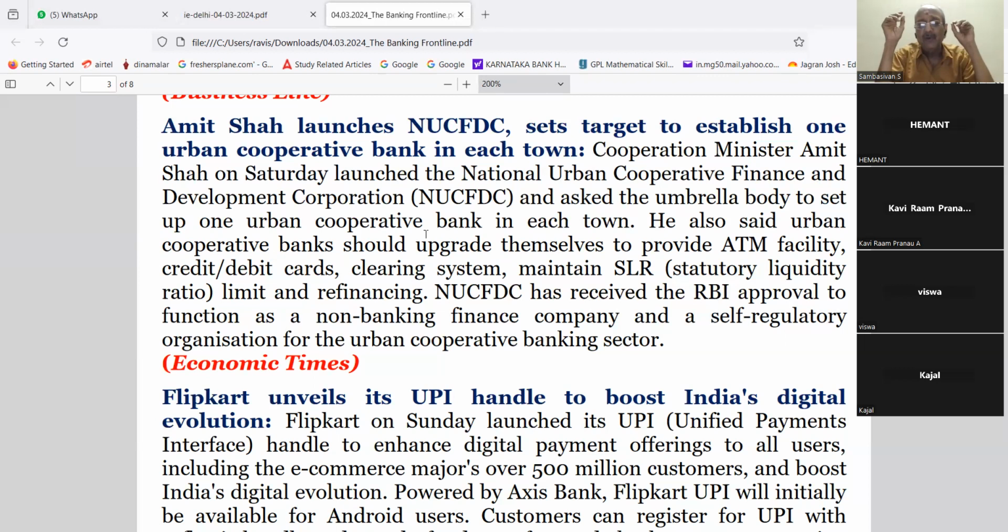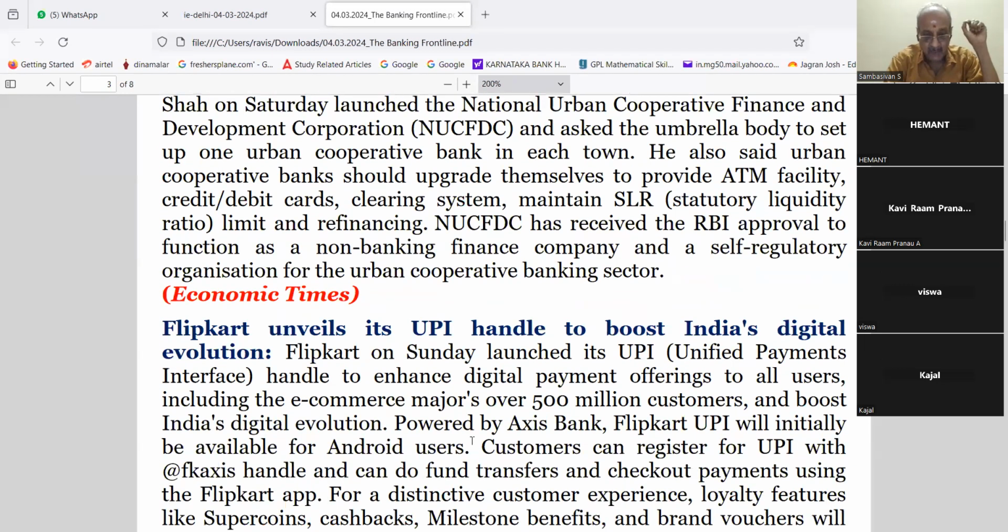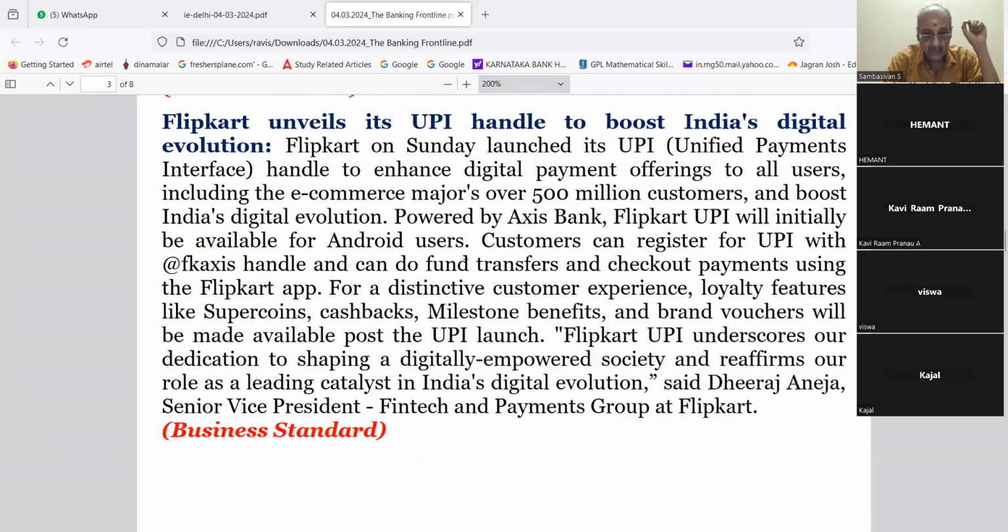You must also go with the information of the Bombay Stock Exchange rate, National Stock Exchange rate, then what is the share price of Federal Bank. Up to that, you must be keeping ready in your hand when you go for the interview.